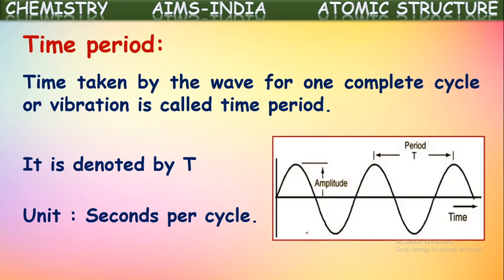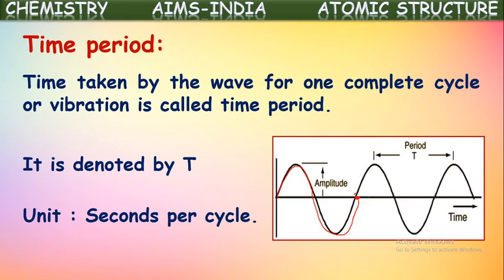So here, suppose this is a wave. If we keep a point here, the time taken by one complete wave to pass through this point is called its time period. The time taken for one complete wave, or one complete cycle, to pass through it, is mentioned in terms of seconds.